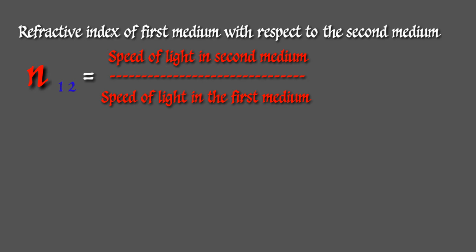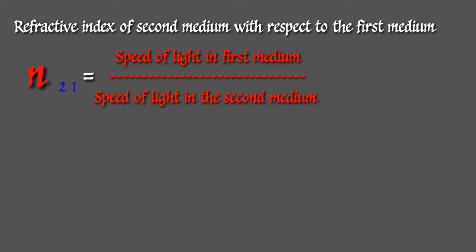N12 equals speed of light in the second medium divided by speed of light in the first medium, or V2 divided by V1.